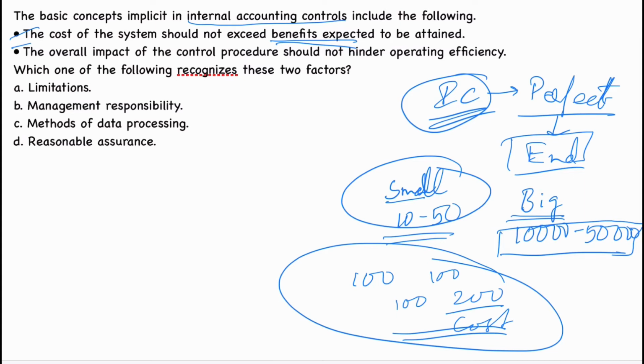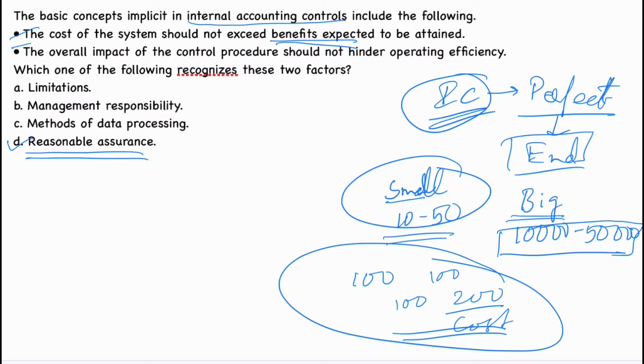Easily you can tell the answer is going to be reasonable assurance. I'll tell you why. Because first thing, we are not going to achieve absolute assurance or a guaranteed assurance. We are just going to achieve reasonable assurance, which means it will work on our cost and benefit analysis.